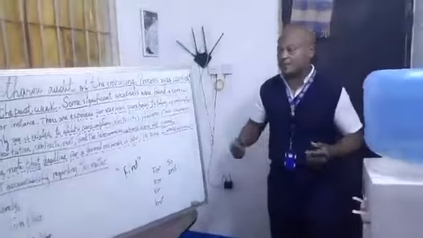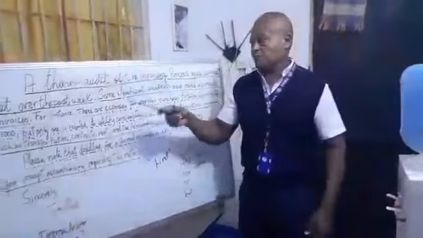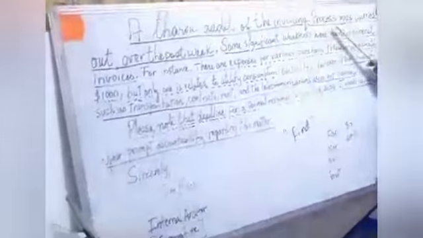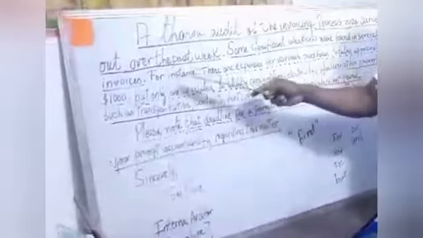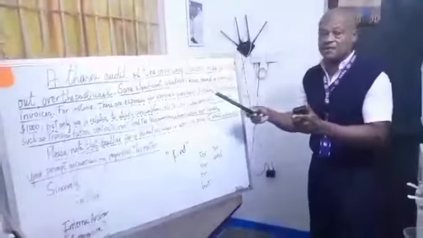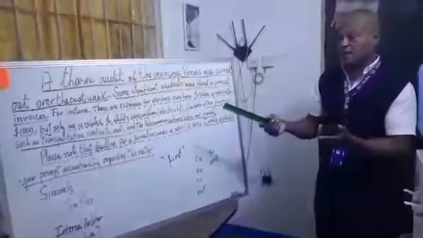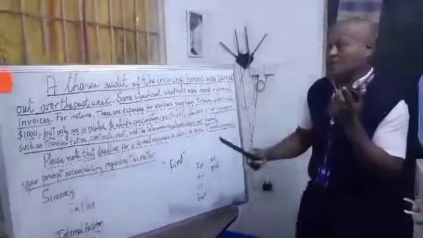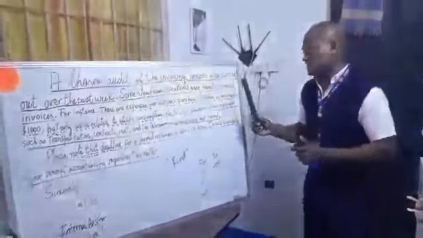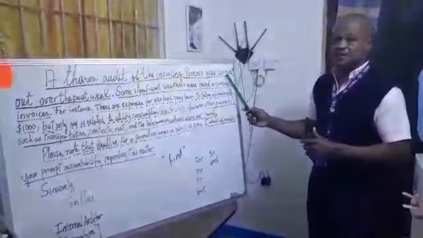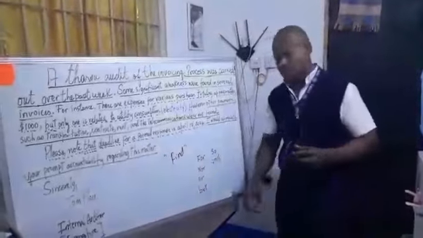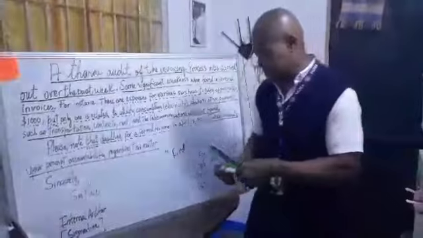Well, the simple sentence here is: a thorough audit of the invoicing process was carried out over the past week. This is a simple sentence. Why? Because it has one independent clause and only one verb. The principal verb is carry, from the verb carry in present.